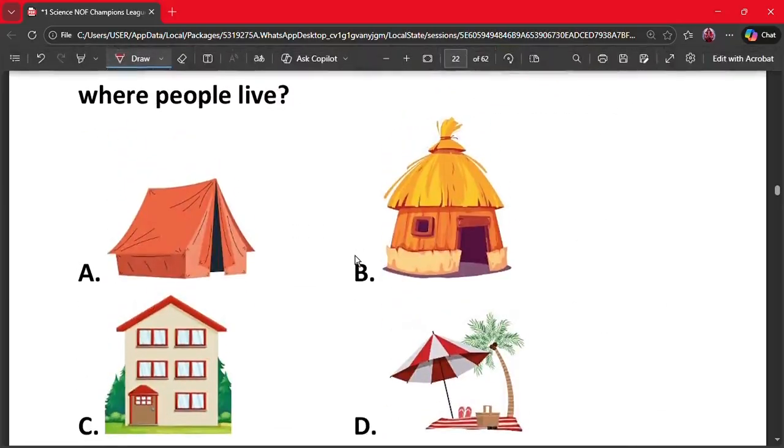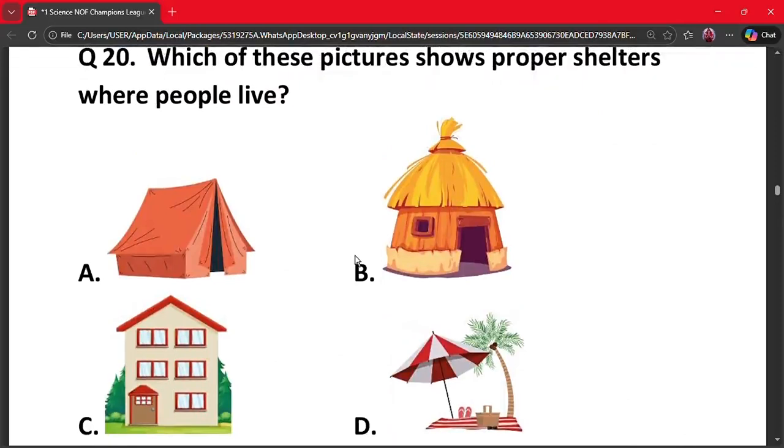Next question is question number 20. Which of these pictures shows proper shelter where people live? Option A, option B, option C, or option D. The correct answer is option C. It is an apartment. It is a proper house where people live safely. Others are a tent, a hut, and a beach. So you cannot live here.